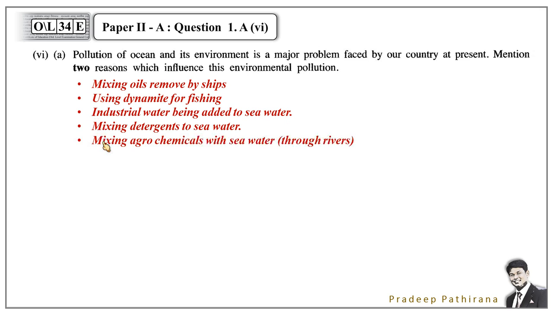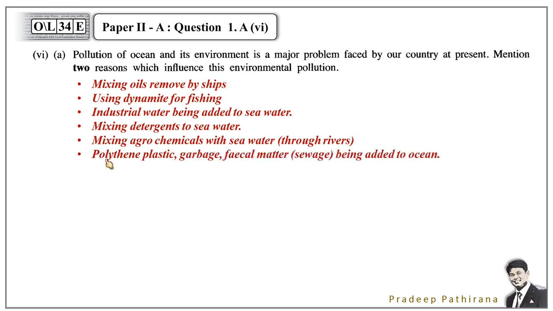And mixing agrochemicals with seawater. Agrochemicals usually come through the rivers. When the agrochemicals get added to the rivers, once the rivers meet the sea, it occurs. Next one, polythene, plastic, garbage, fecal matters being added to the ocean. That's also another polluting method. Next one, breaking coral deposits. Coral protects the beach sites. When breaking them, pollution can take place.